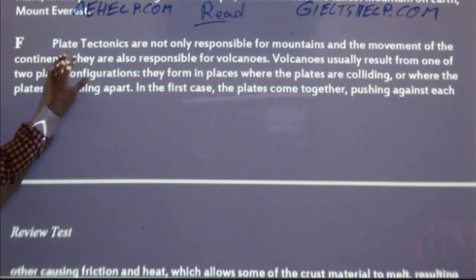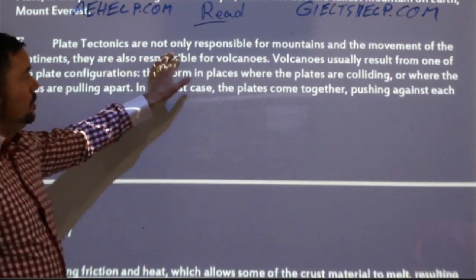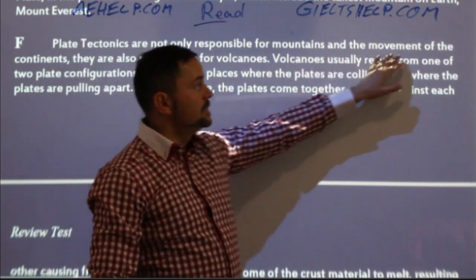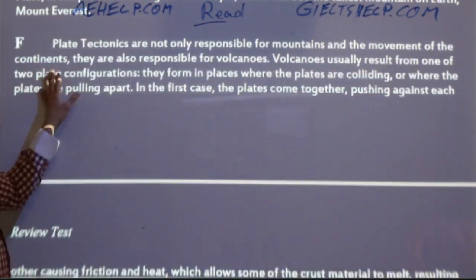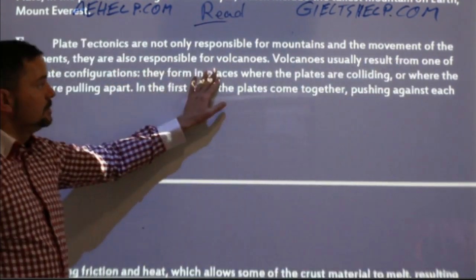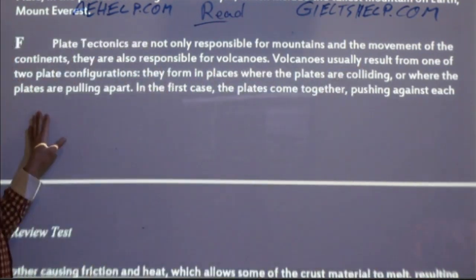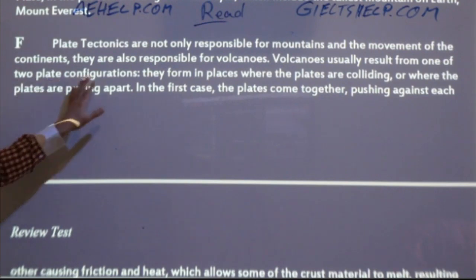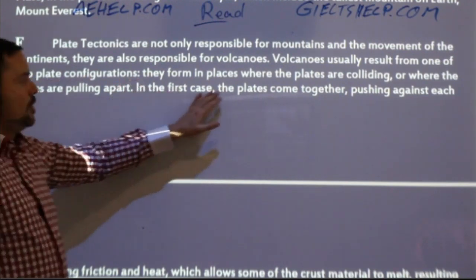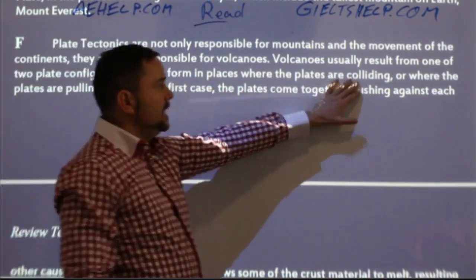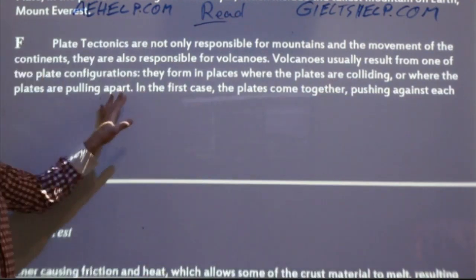Read with me. Plate tectonics are not only responsible for mountains and the movement of the continents, they are also responsible for volcanoes. Volcanoes usually result from one of two plate configurations. They form in places where the plates are colliding or where the plates are pulling apart.